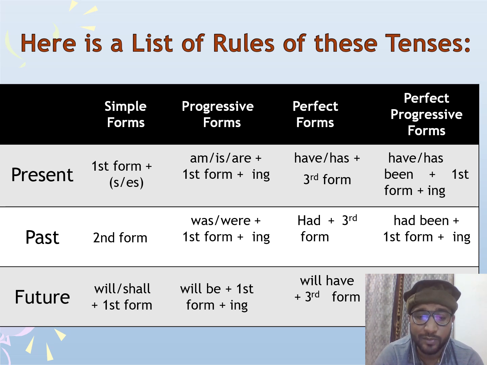But when you talk about future progressive, in that the helping verb is will be, and the verb is present participle, means ing form. And in future perfect, the helping verb is will have, and the verb form is past participle, which is third form. Now future perfect progressive, it's hidden behind my video screen, but okay, let me explain myself. The helping verb is will have been plus present participle form. So if you look at this overall table of the rules of the tenses, this is the most important one, and you must keep in mind all these things all the time.